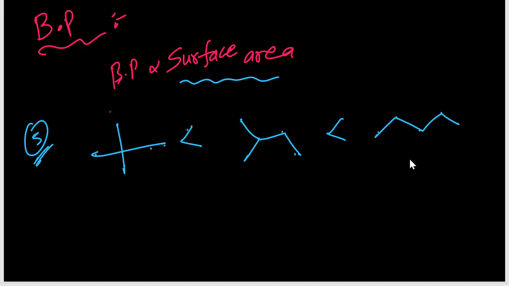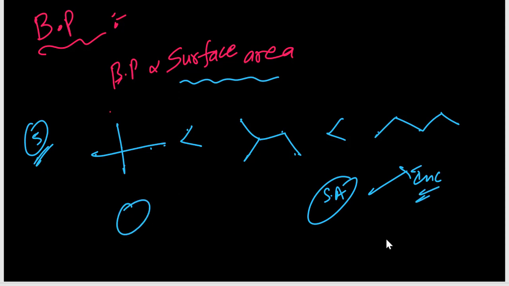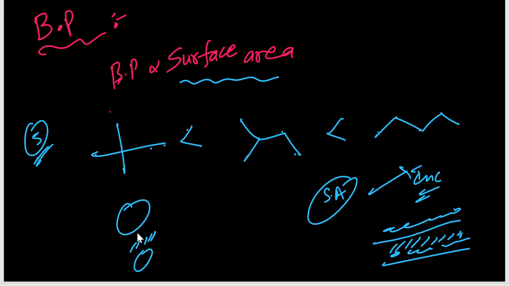So here surface area is increasing. Here just a ball type structure is there, here the area is this much, so the surface area is more. Then in another molecule the Van der Waals forces are more, and here the Van der Waals forces are less.